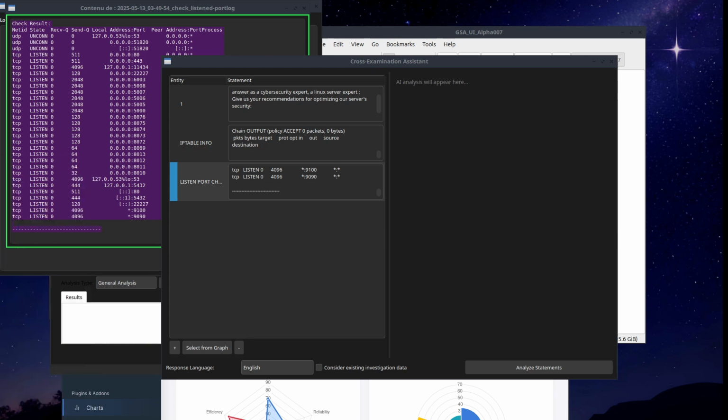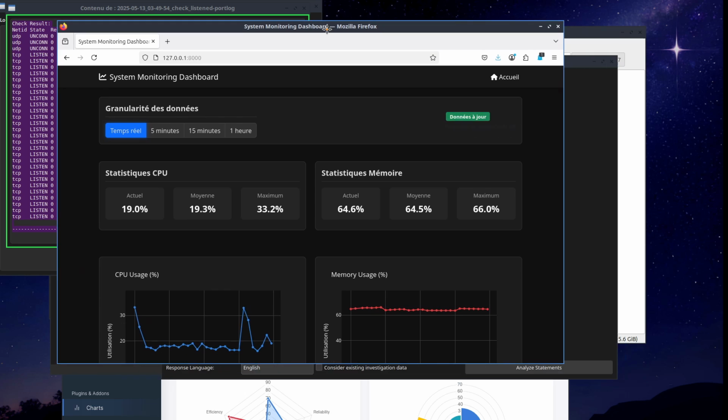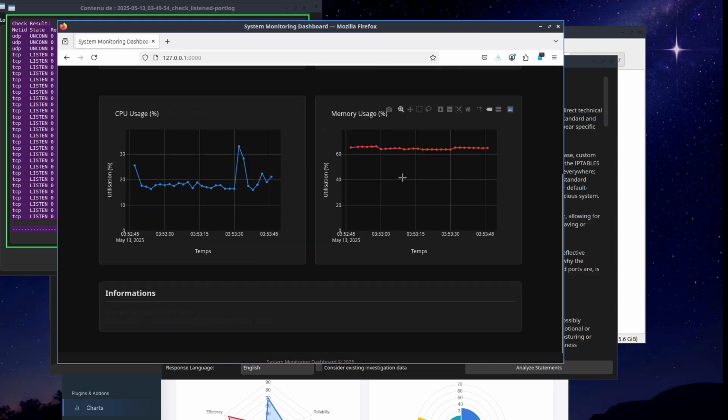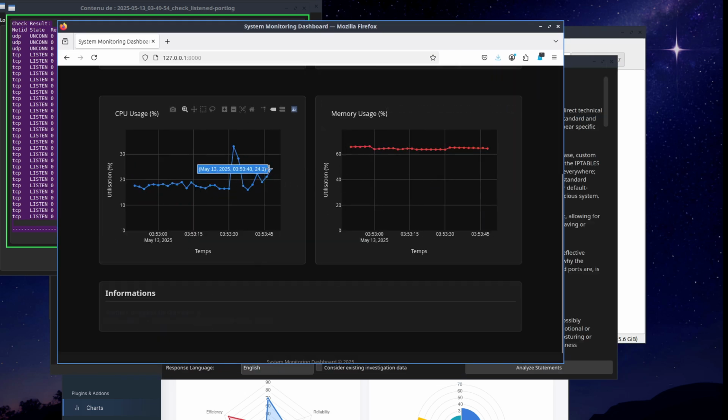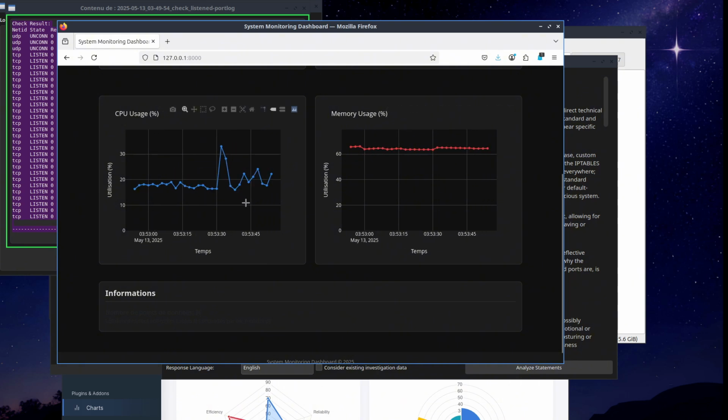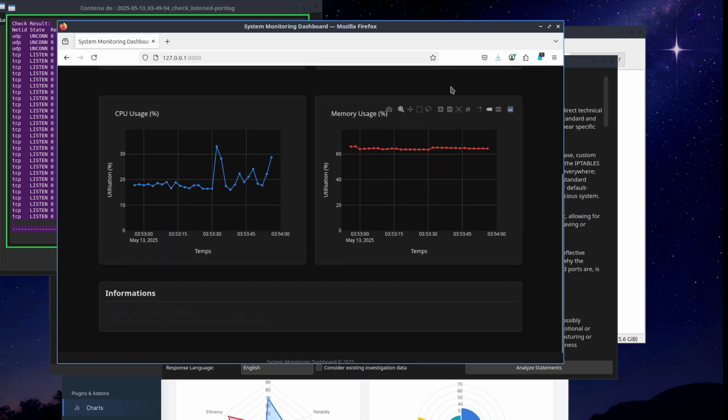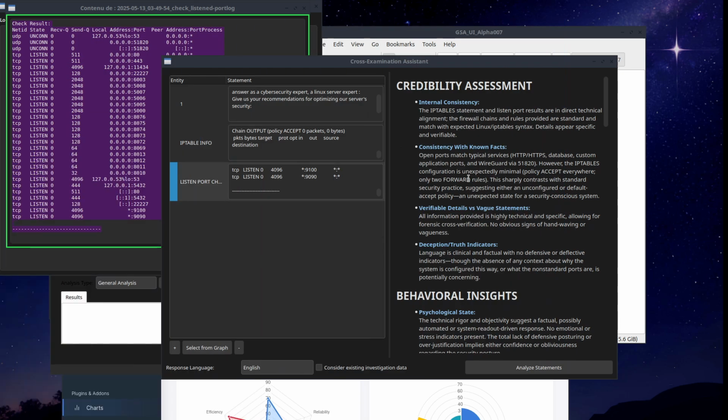We can see here in real time the consumption of our CPU usage and our memory usage. Okay, but we have lots of resources in this computer. So this is the output.